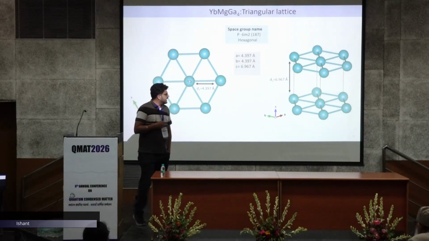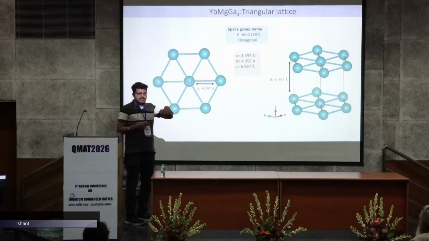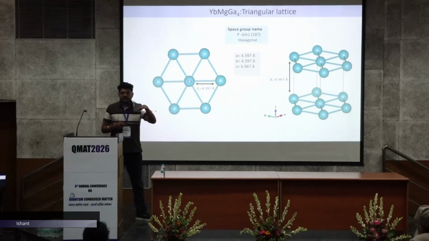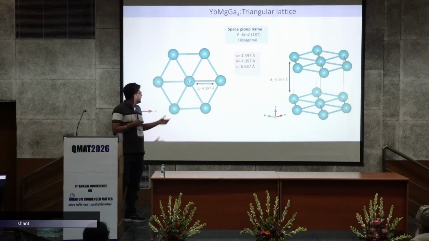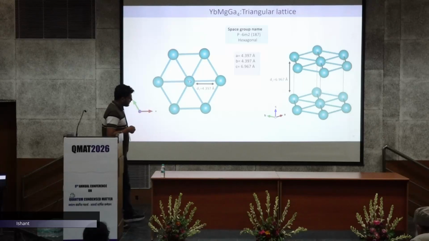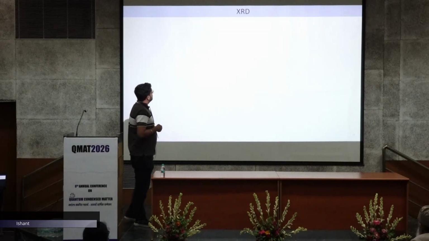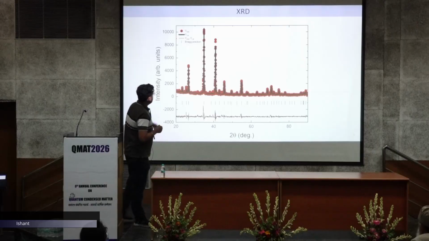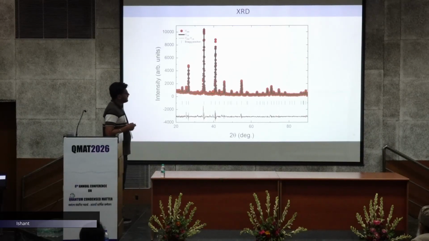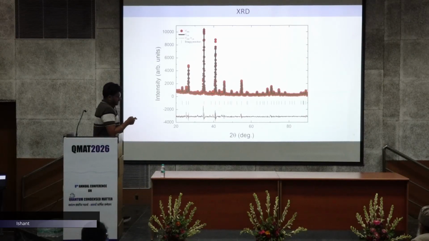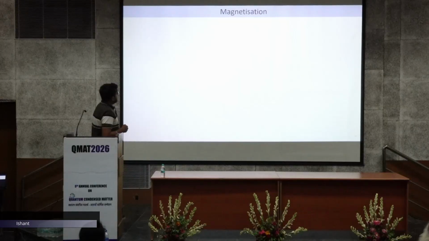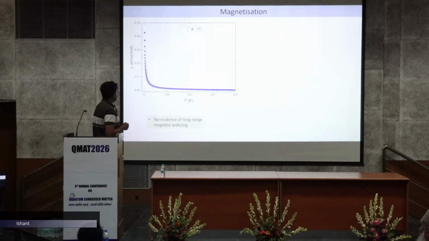And most importantly, here you can see the out of plane interaction distance is 1.5 times higher than the nearest neighbor distance. So we have synthesized this material and performed polycrystalline XRD. Here you can see the experimental peaks fitted with the theory peaks. Then we measured the magnetization, and here you can see chi as a function of temperature, down to a very low temperature like 1.8 Kelvin, we didn't see any long